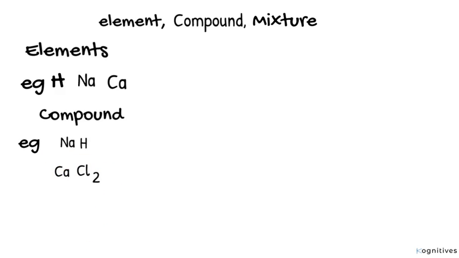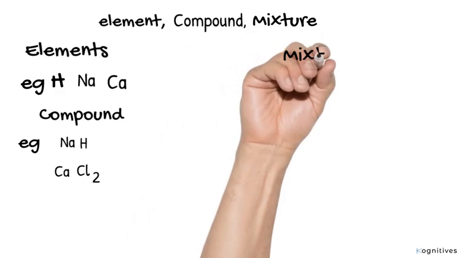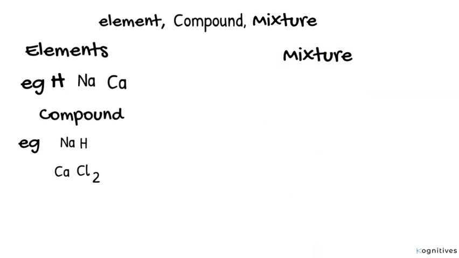A compound is formed as a result of a chemical combination between 2 or more elements. So it means that a compound cannot be split or separated by an ordinary chemical process. On the other hand, a mixture contains 2 or more substances that are not chemically combined together. Thus, it is possible to separate a mixture by various separation techniques.